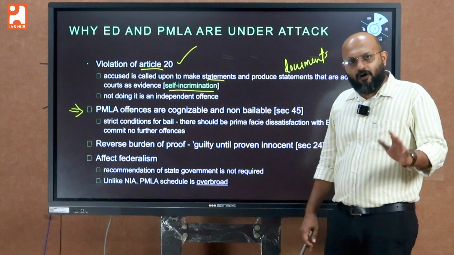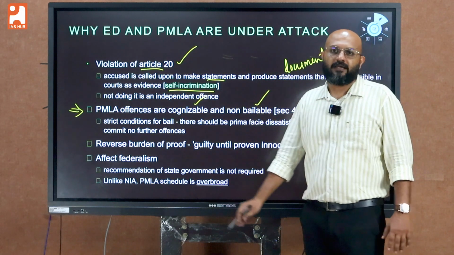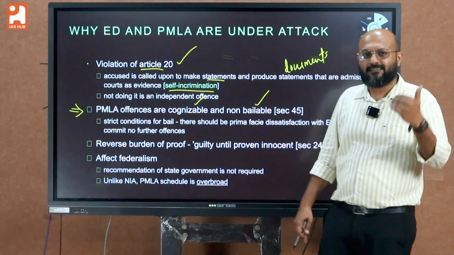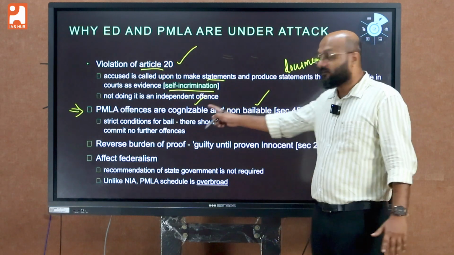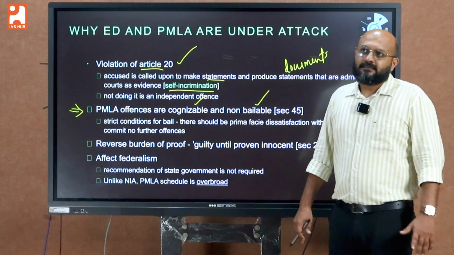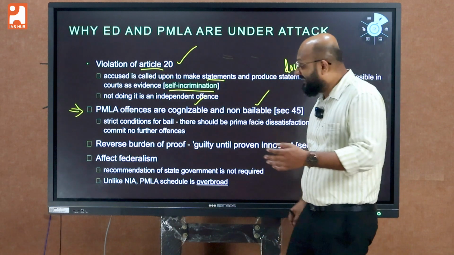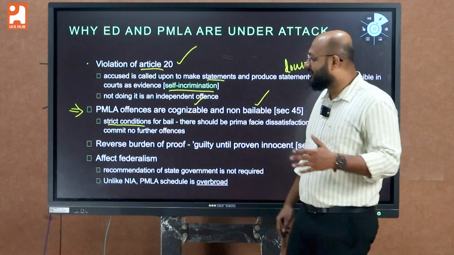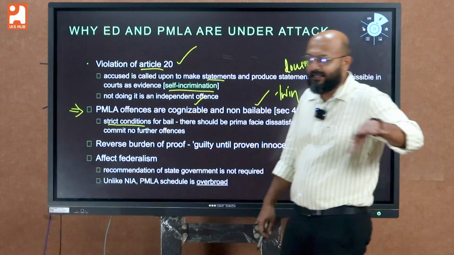Now move on to the fifth valid criticism. PMLA offences are treated as cognizable and non-bailable. Cognizable means that without a warrant, the ED can investigate someone or seize properties. So all PMLA offences are cognizable as well as non-bailable. You could avail bail, but there are many stringent conditions for it, often termed the twin conditions for bail in PMLA terminology.